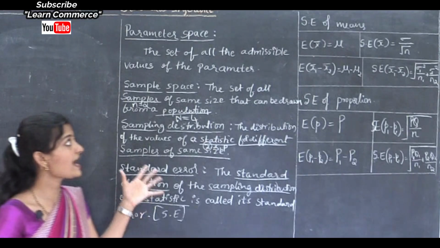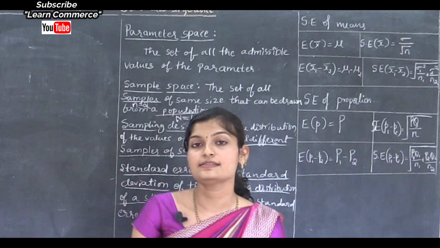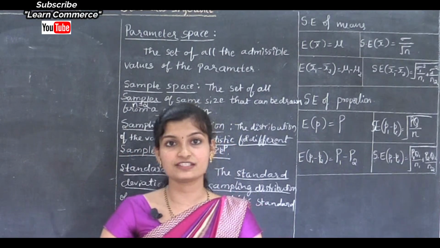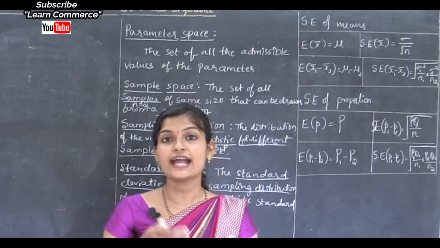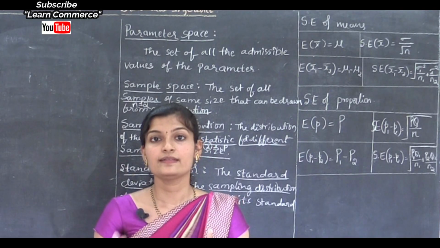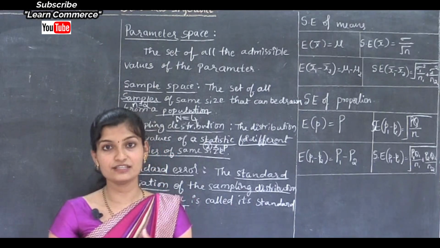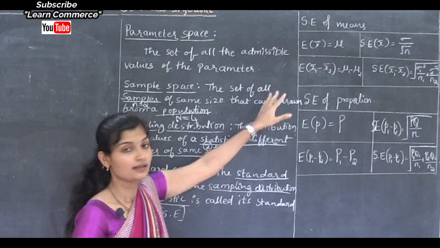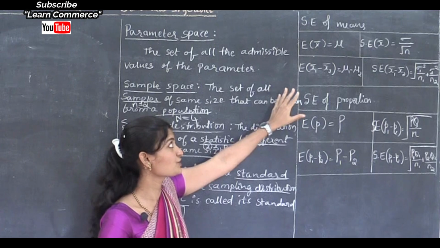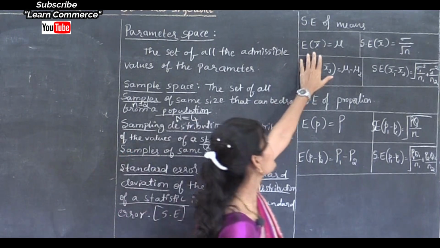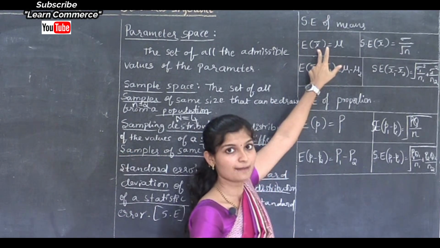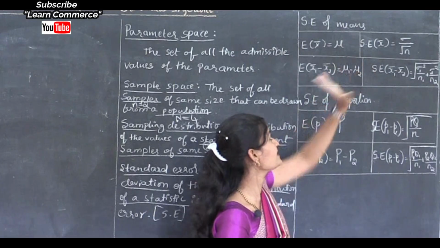Next, let's see the standard error of means. If one set of observations is given, let a random sample of size n be drawn from a population with mean mu and standard deviation sigma. Then the sampling distribution of the sample mean, that is x bar, has mean mu. Let's prove this.